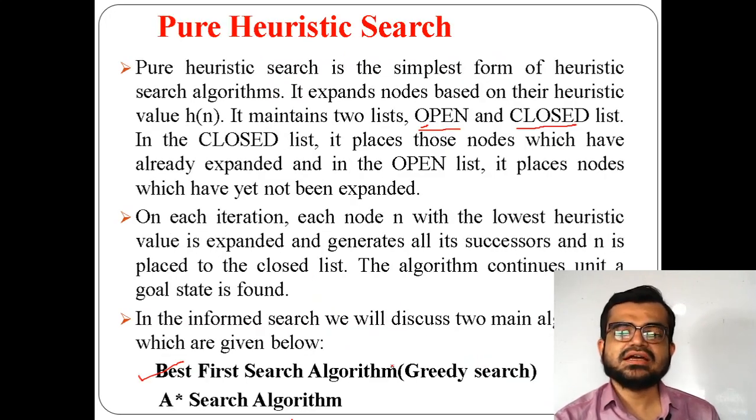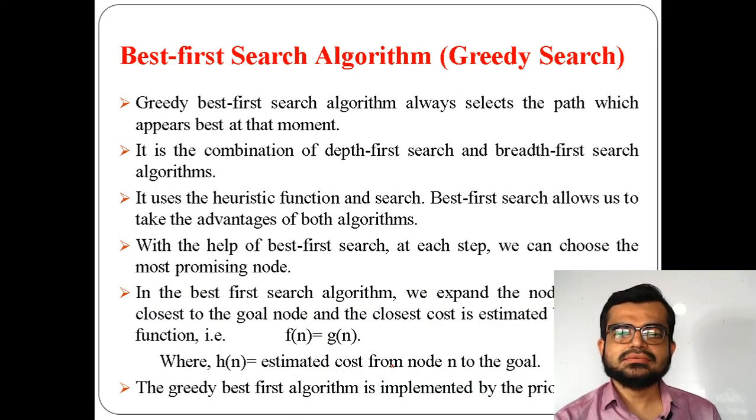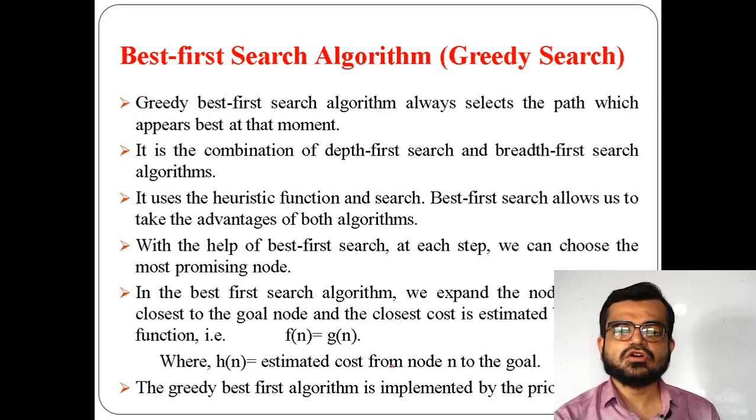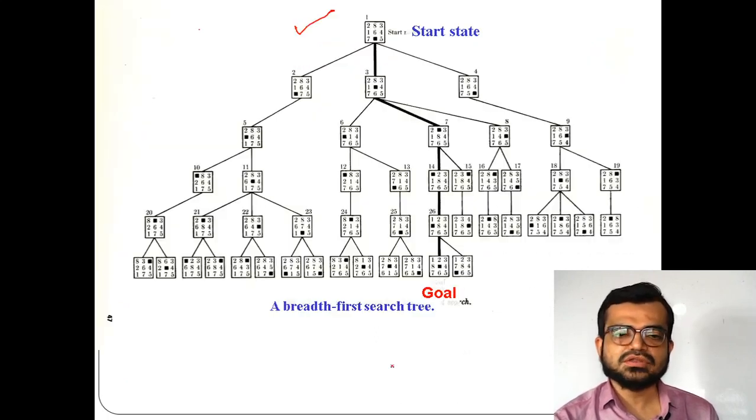and we studied how the list can be divided into two lists, that is open list and closed list. And in this class we have seen greedy search only, and I told you that greedy search is a combination of DFS and BFS both, and here it is an example of BFS.